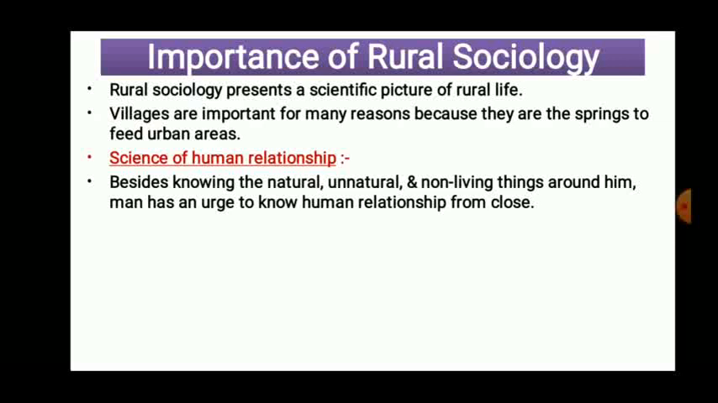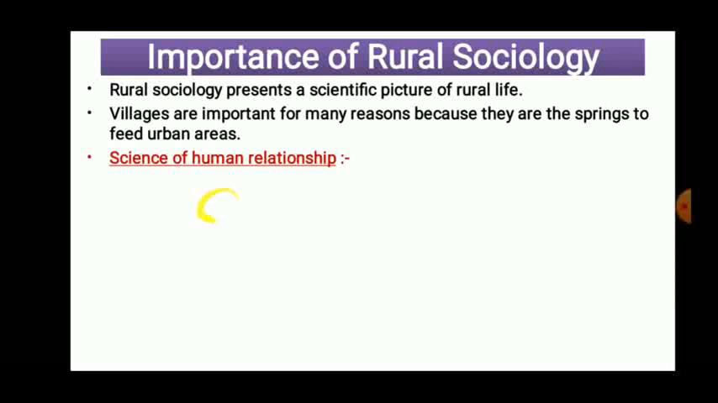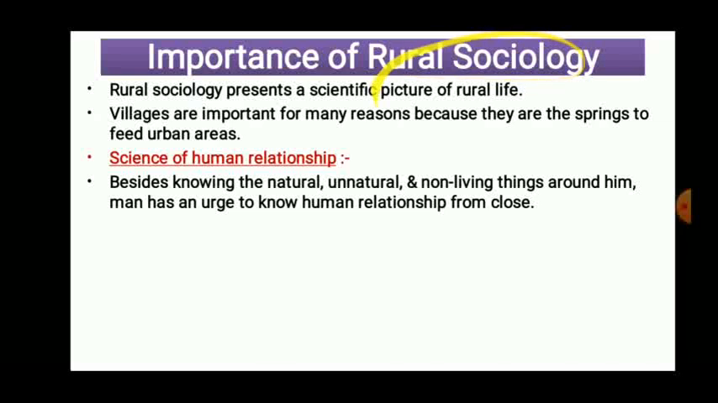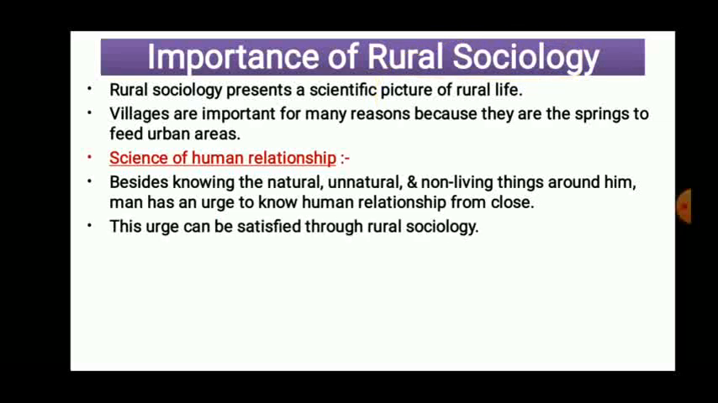It is a science of human relationship, that we have discussed in the definition. Sociology is the study of human beings through relationship. So besides knowing the natural and non-living things around him, a man has an urge to know human relationships from close. Try to understand: a human being is much more interested in knowing the relationships which are present among people. That urge, that interest, can be satisfied with the help of rural sociology. So we can say that it is an important one.